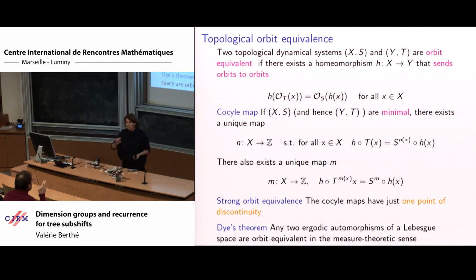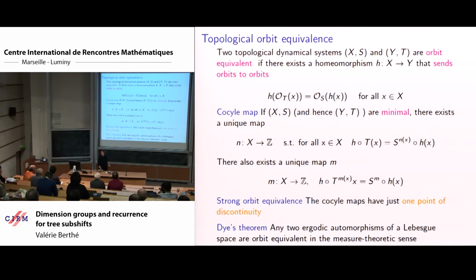Which map? Both the N and not the H map, the cocycle maps. The cocycle maps are very regular, have at most 1 point of discontinuity. If they are completely continuous, then you can shift the orbit, or something very regular. And then that's the notion of strong orbit equivalence.